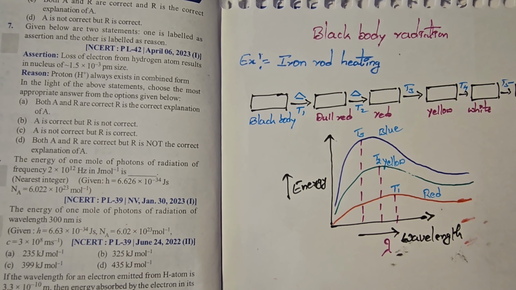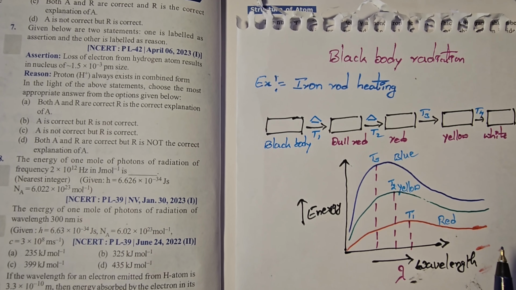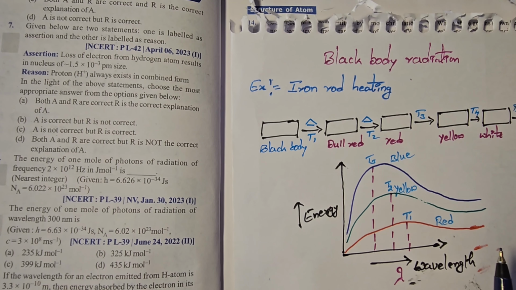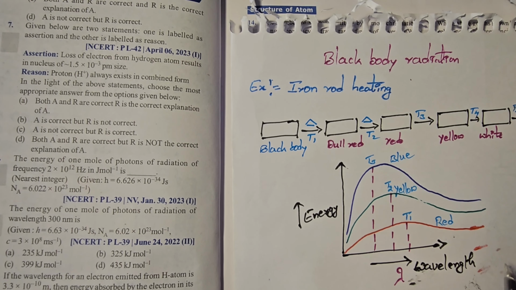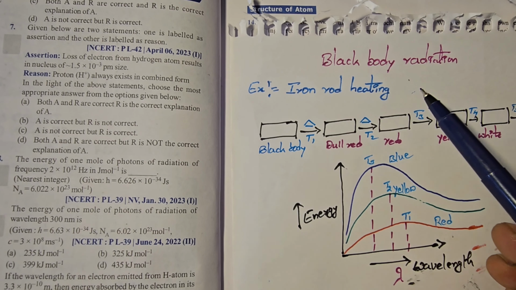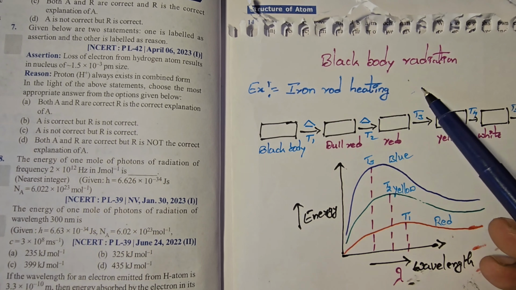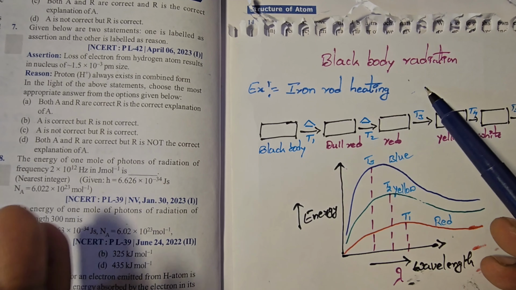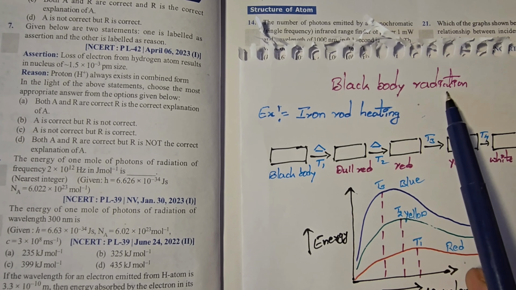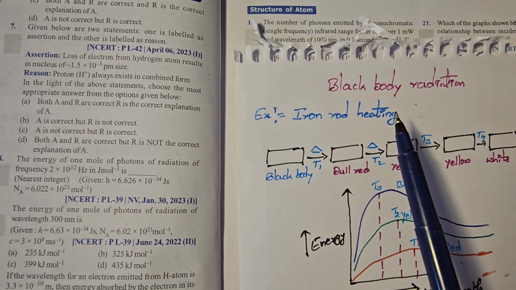Observe here, students, a small explanation of the black body radiation concept. You know that in the structure of atom, the light spectrum concept is there. In the spectrum concept, light has two natures, wave nature and particle nature. Wave nature is explained by diffraction and interference, and particle nature is explained by the photoelectric effect and black body radiation. The black body radiation concept is explained simply by the iron rod heating process.